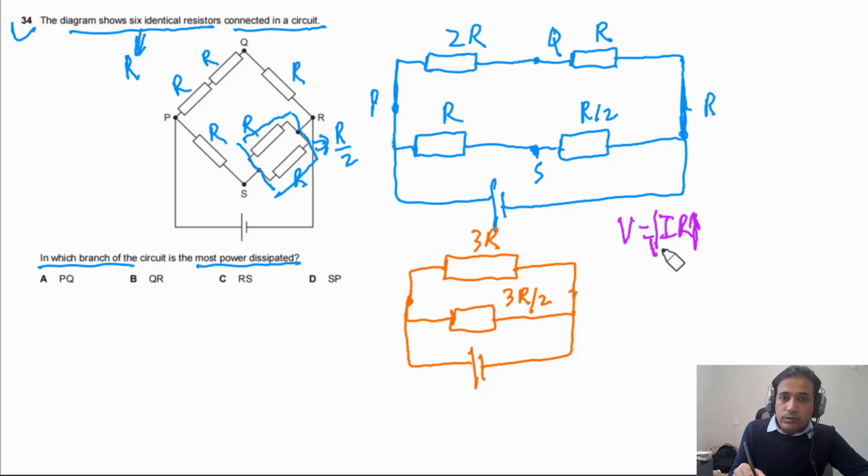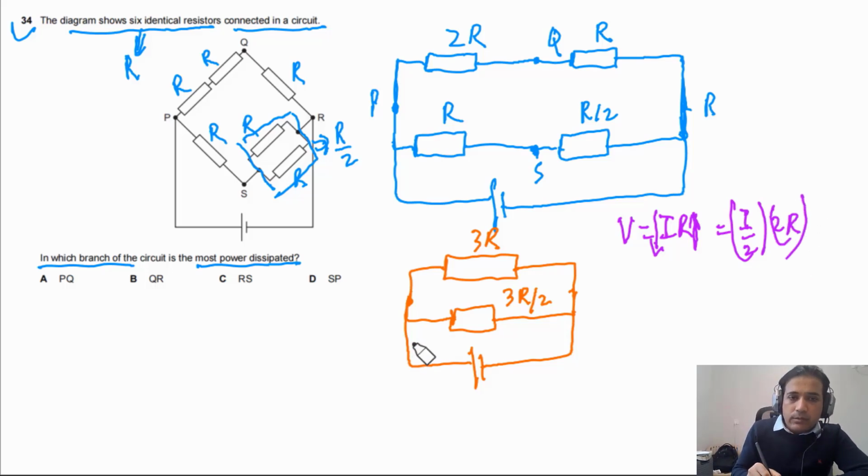We can say I will be half if resistance is double. Now we can imagine, let's say current I is coming from the power supply. This current is I, and this current will be divided into two parts. One part will be double here, so this has to be equal to 2I by 3, and this current has to be I by 3. So you can figure out from here as well.